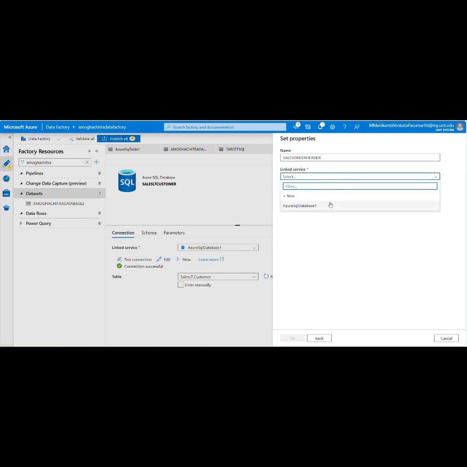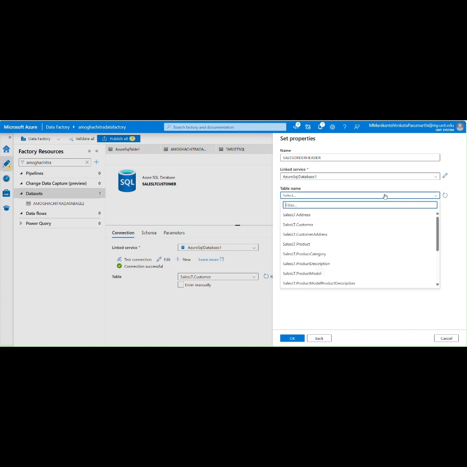The linked service is the same Azure SQL database. Table name is sales order header. Here we are selecting Azure SQL database 1. It is the database. We are taking the table SalesLT.SalesOrderHeader from this database. So we are selecting this database.